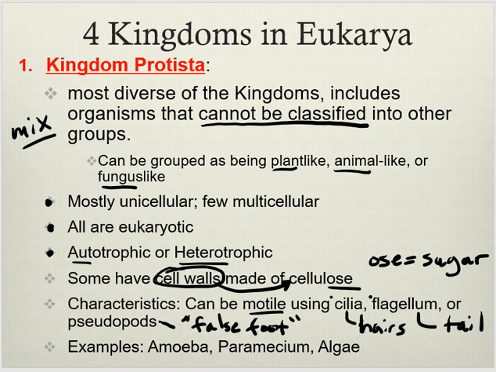Examples: amoeba, paramecium, algae. All fit into this kingdom. Everybody seen algae before? In the lake or stream, pond somewhere? It looks like a what? Looks like a plant. But it's not a plant because it has characteristics that don't fit in the plant kingdom. All right, so we put it in this kingdom.